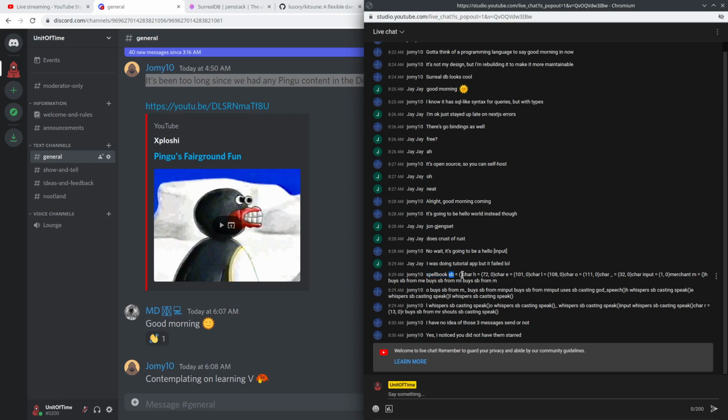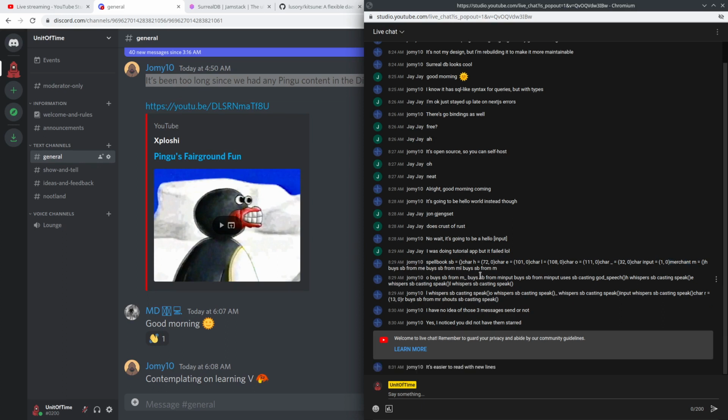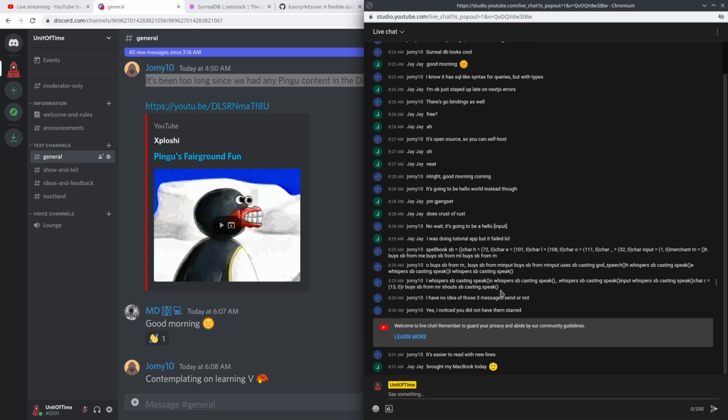Spellbook SB, oh my gosh. Merchant M buys SB from me, buys SB from MI. Holy moly. This is a complicated chant that you've put out there. I'm scared if I read it I'm gonna summon a demon or something. What's this called? Like wizard or something? If I had to guess, I'm gonna say Elder Tongue. They should have named the language Elder Tongue.